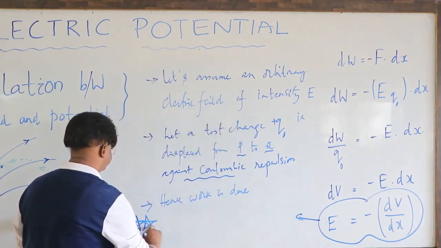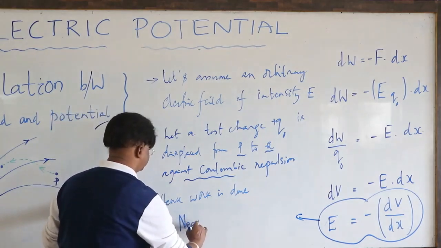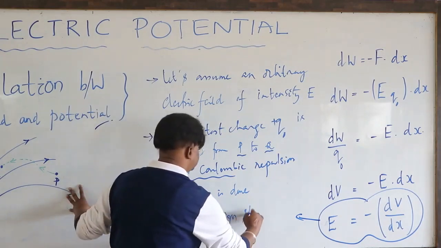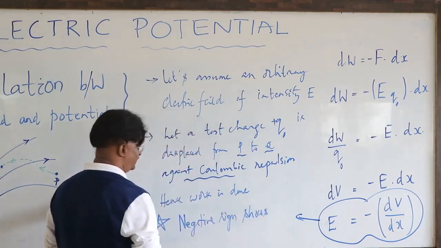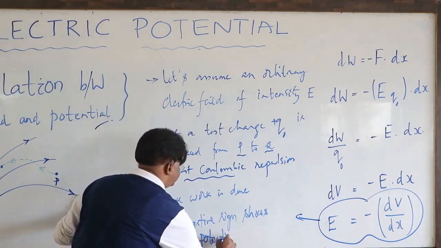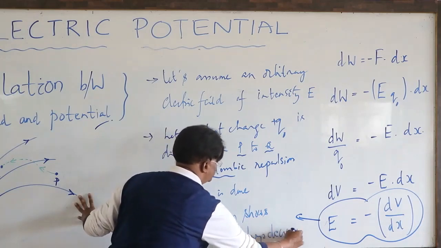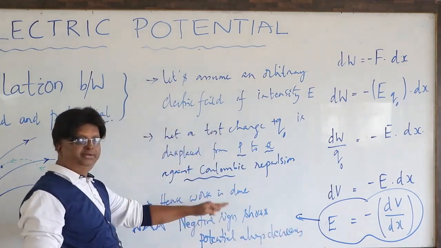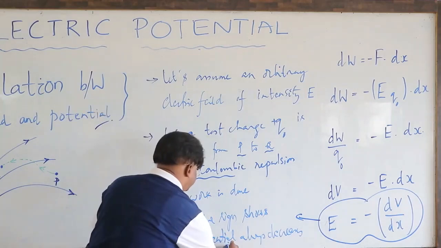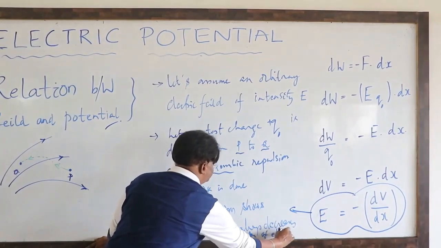The negative sign shows that electric potential always decreases in the direction of the electric field.